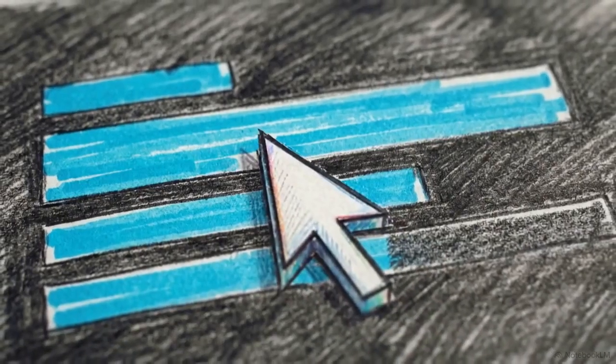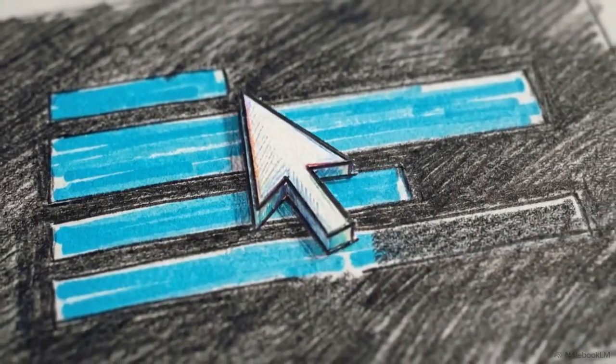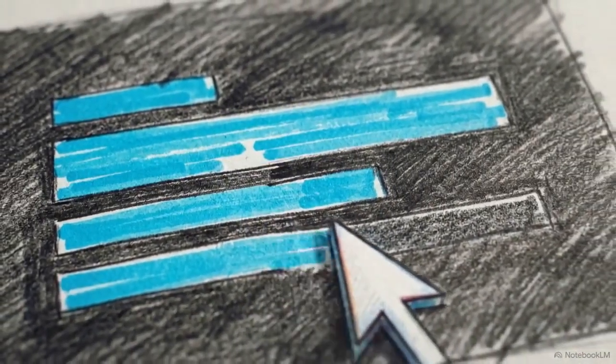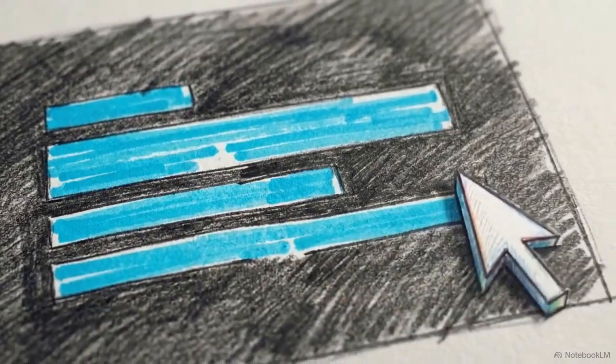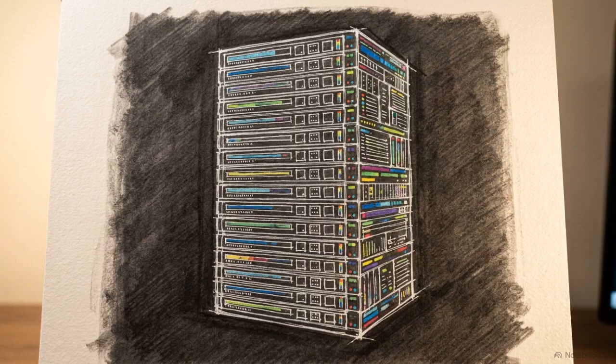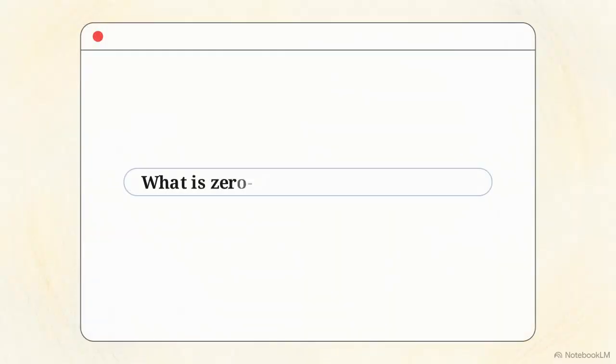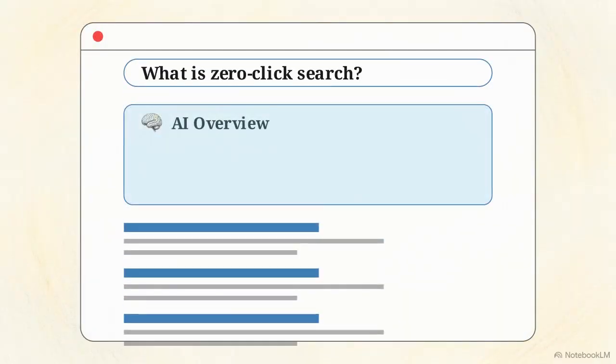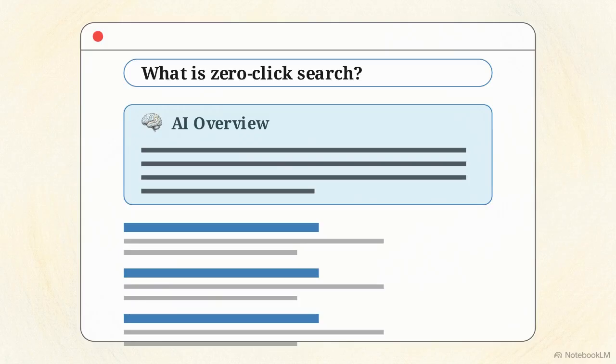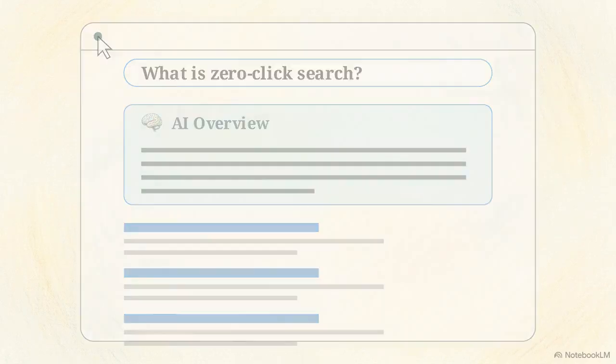For decades, acquiring information online meant scanning a list of blue links, clicking a headline, and reading a web page. Today, the search engine simply generates a definitive answer right on the results page. This behavior is known as the zero-click search. The user submits a prompt, receives an immediate AI-generated summary, and closes the tab without ever visiting the source website.